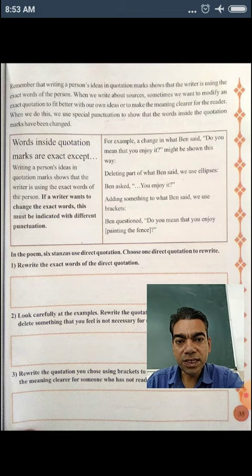For example, a change in what Ben said, "Do you mean that you enjoy...", might be shown this way. To delete part of what Ben said, we use an ellipsis. Ellipsis we will use. Ellipsis means dots. Ben asked, "You enjoy it?" To add something to what Ben said, we use brackets. We will use brackets. Ben questioned, "Do you mean [in that] you enjoy painting the fence?"